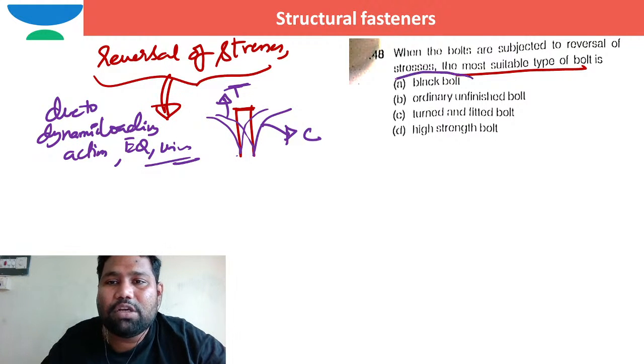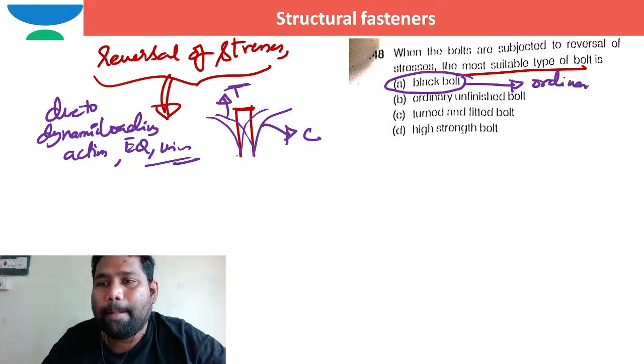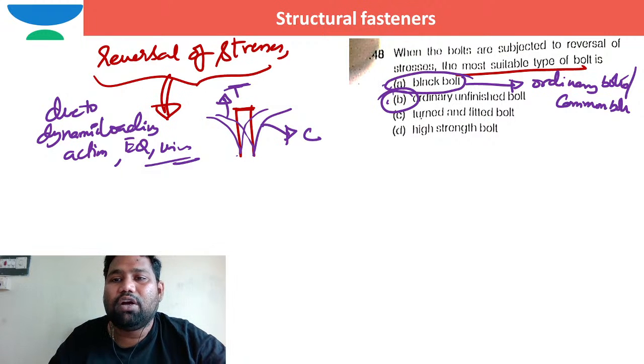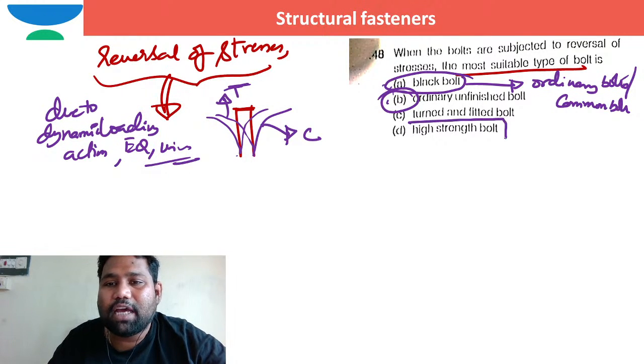What are black bolts? Black bolts are nothing but ordinary bolts or common bolts, ordinary unfinished bolts. So the same thing. These both are same. Turned and fitted bolt? No. The high strength frictional grip bolt is the correct option.